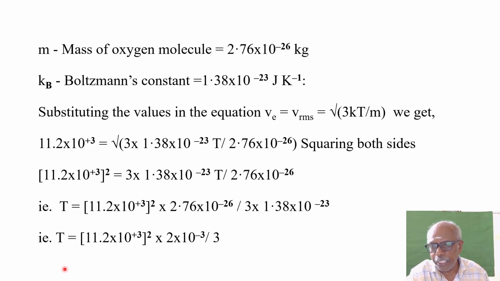So capital T, the temperature of the oxygen molecule so that it can escape from the atmosphere, is equal to 11.2 into 10 power plus 3 the whole square into 2 into 10 power minus 3 divided by 3. What is this 11.2 square? 11 into 11, 121. Is it not?